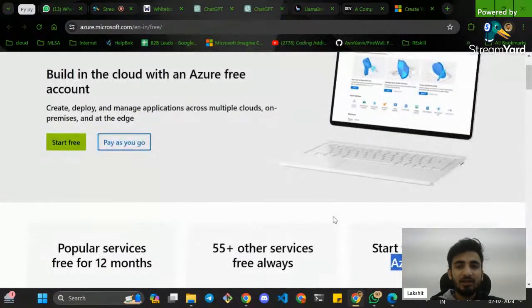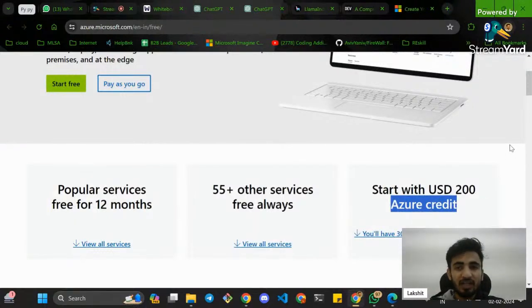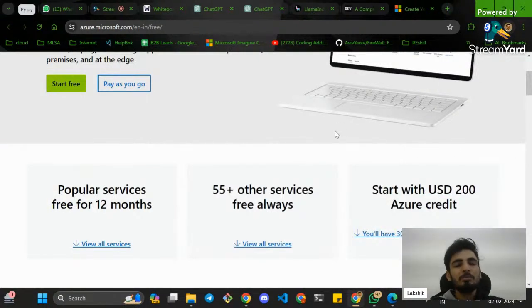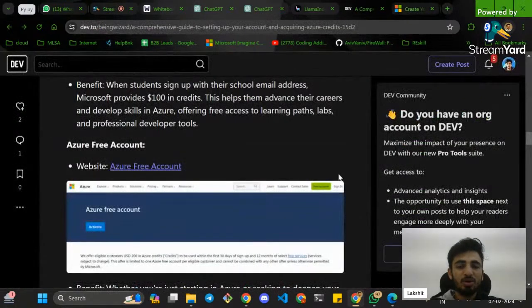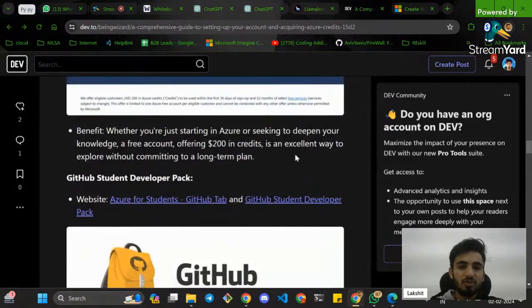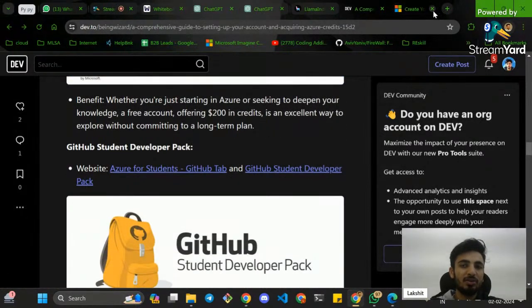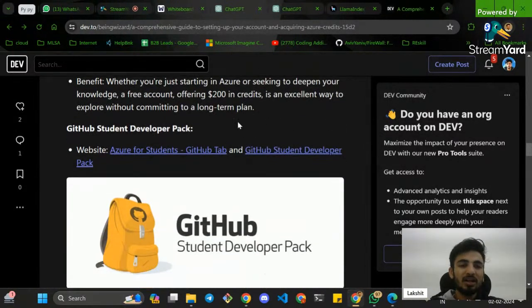And do not worry about this free trial, because you can always close this free trial after 30 days. It's not like they will deduct your money without your consent. They will ask you if you want to pay for this again. If you don't, then they never deduct your money without your consent.